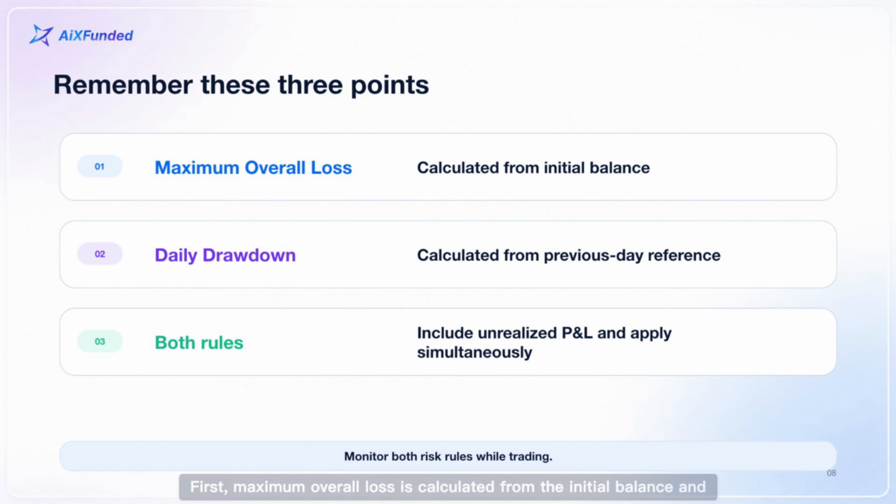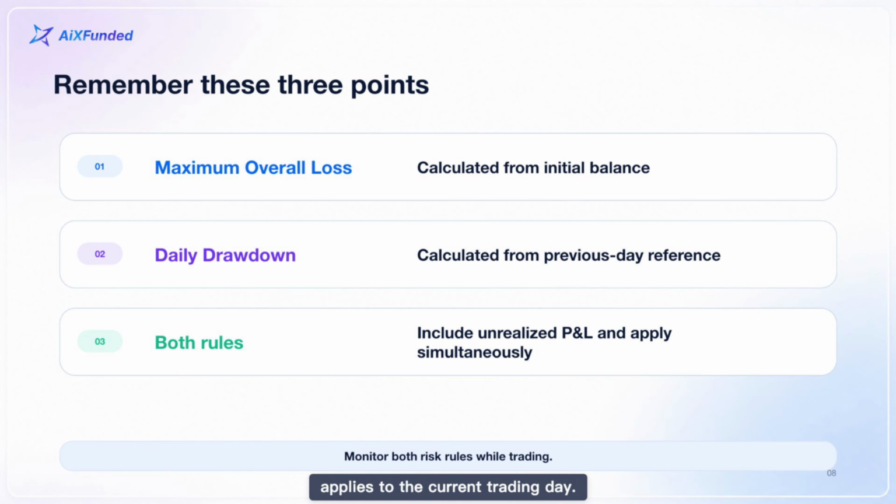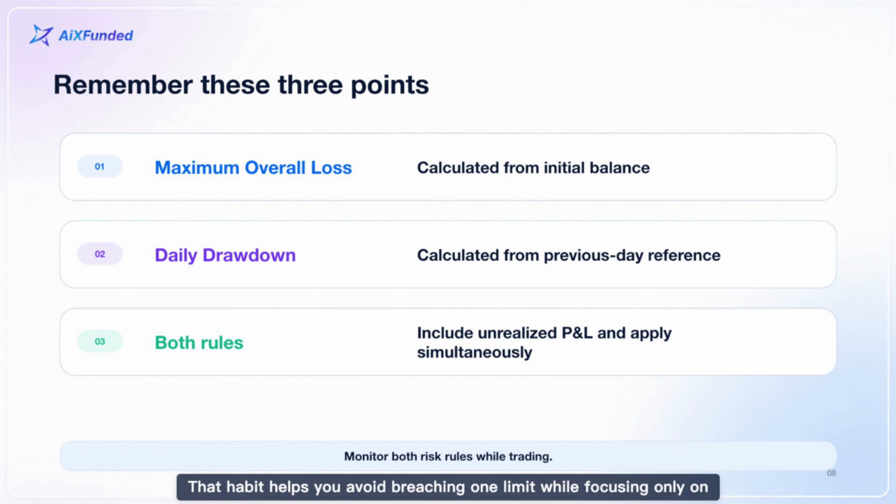Let's recap. First, maximum overall loss is calculated from the initial balance and does not reset every day. Second, daily drawdown is calculated from the previous day reference and applies to the current trading day. Third, both rules include unrealized profit and loss, and both remain active at the same time. In practice, check both risk lines before and during every trade. That habit helps you avoid breaching one limit while focusing only on the other.